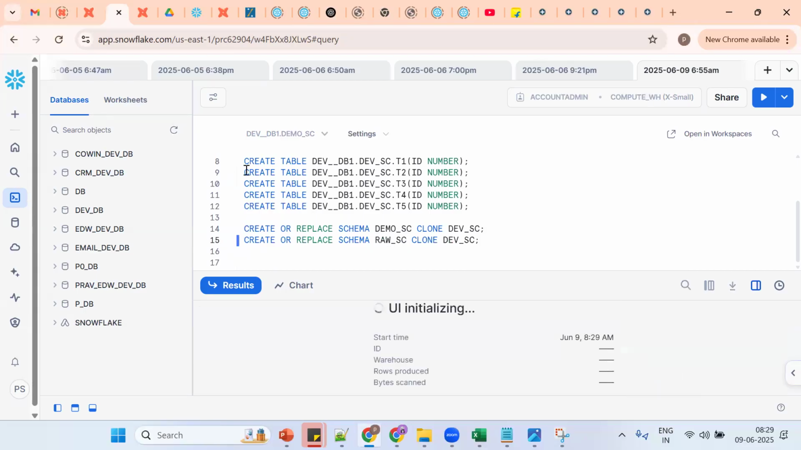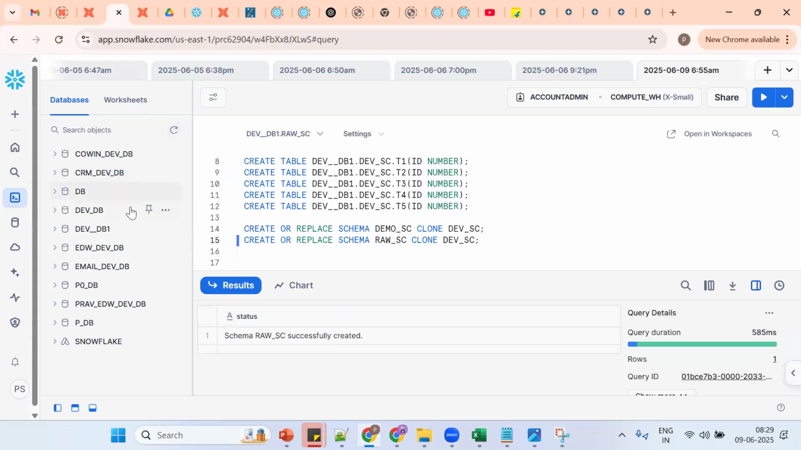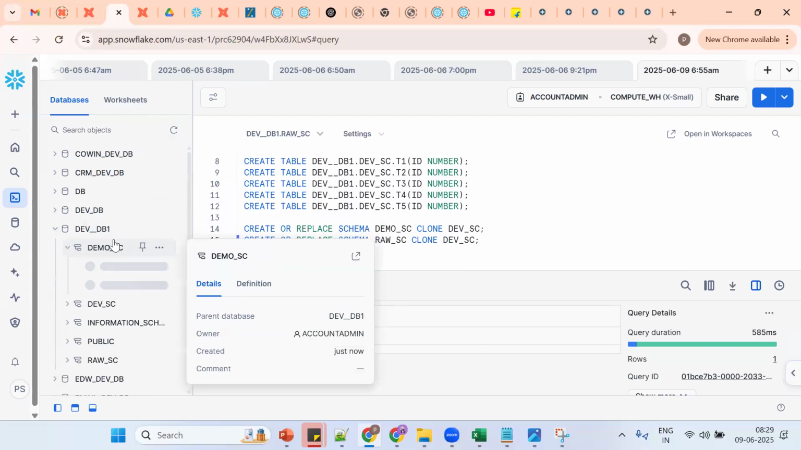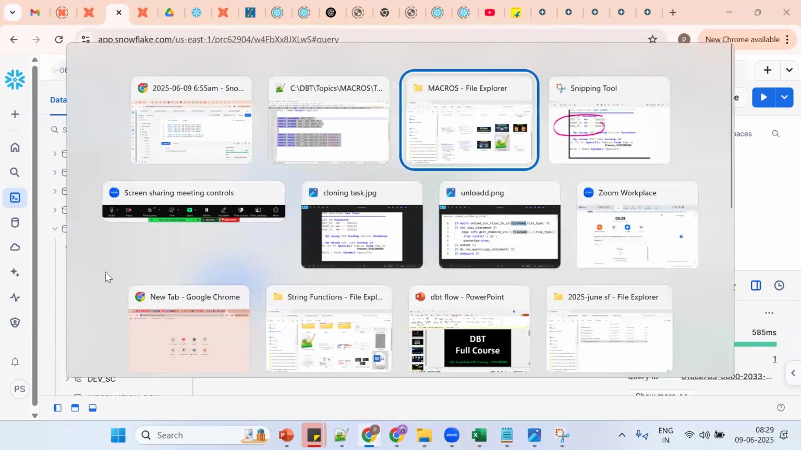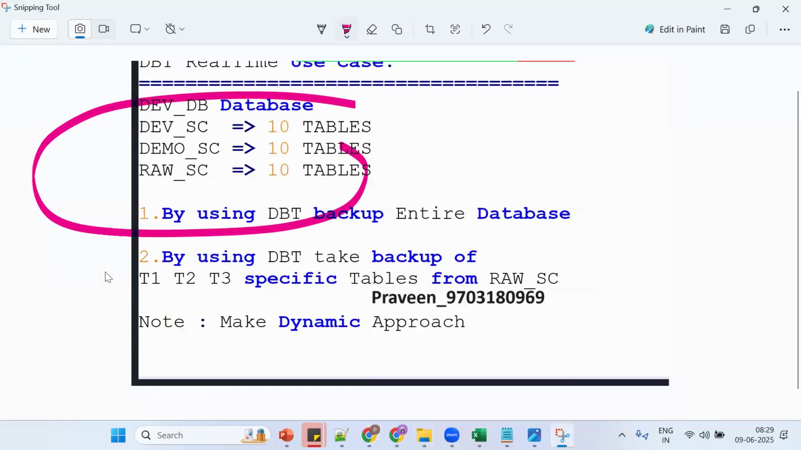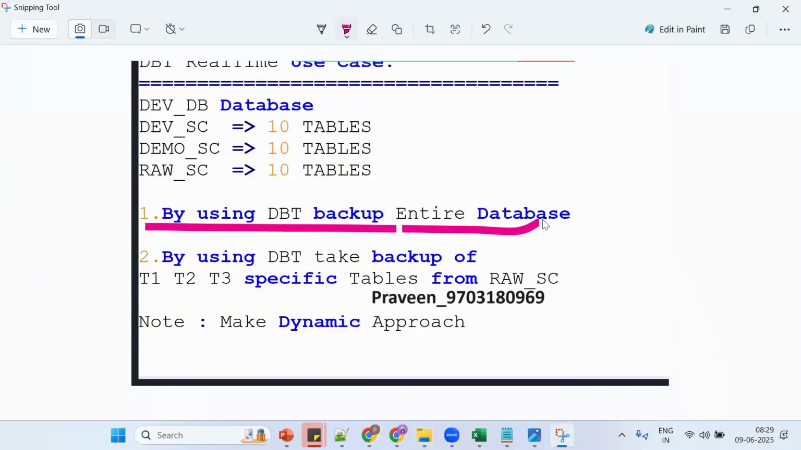See, now what's the database? Dev1 DB. See, 3 schemas, each having 5 tables are there. Now, what's the first task? We'll see one more use case. Tell me, by using DBT, I want to take an entire database backup.